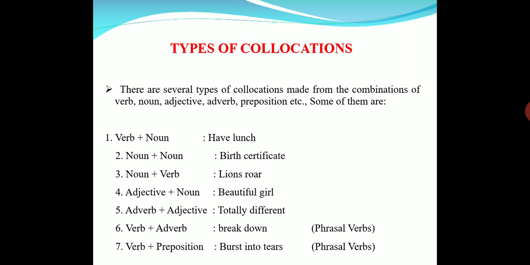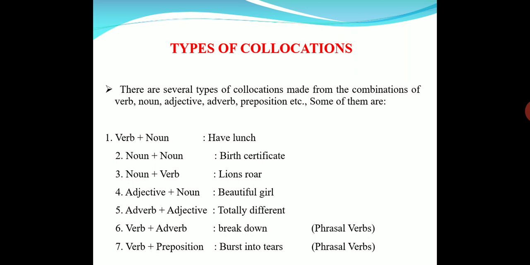And these two you already know, verb plus adverb and verb plus preposition, are called phrasal verbs. Under phrasal verbs we generally learn phrasal verbs separately, but they are part of collocations only. When we closely observe, in these collocations we find idioms, phrases, phrasal verbs, because collocations are the words that go together in usage. So idioms are also usages and phrasal verbs are also usages. So all of them come under collocations.